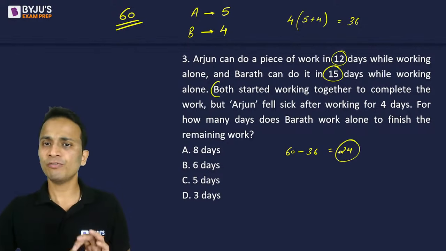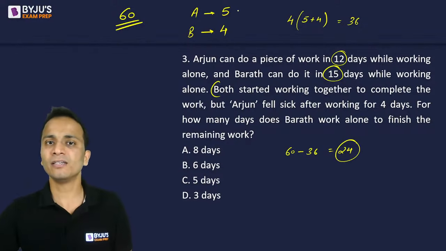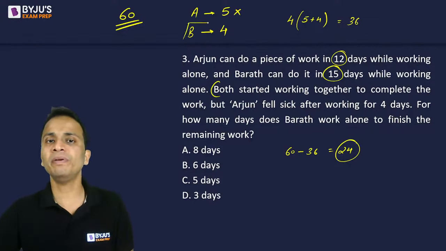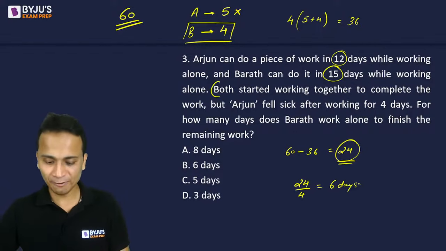Now 24 units of work is left and Arjun has stopped working. So this 24 units of work will be finished by Bharat only. Okay, fine. So let's check it out. 24 units of work is left and it is done by only Bharat, right? Now Bharat in one day can finish 4 units of work. So to finish 24 units of work, the number of days required will be 24 upon 4, that is 6 days. Okay.